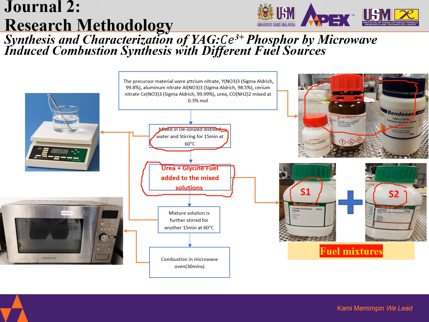These are mixed together into the beaker of deionized distilled water, and from here we continue for another 15 minutes at 60 degrees C.